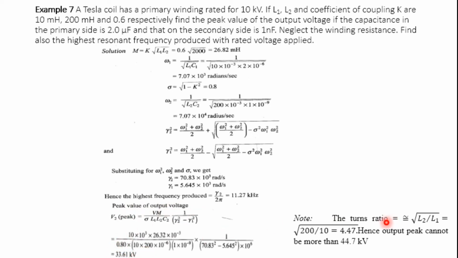But we need to remember that this is subject to the turns ratio. Because this is subject to the inductance ratio, root of L2 by L1, that is, 200 millihenry divided by 10 millihenry, you will get 4.47. Hence the output peak cannot be more than 44.7 kV. So this is how you need to solve the numerical based on the Tesla coil.